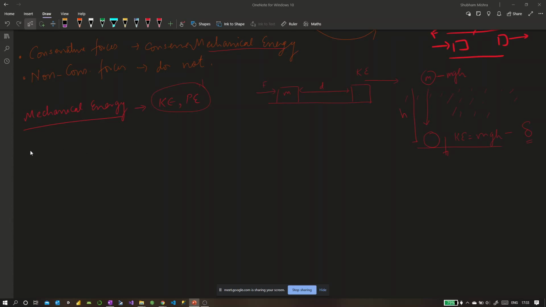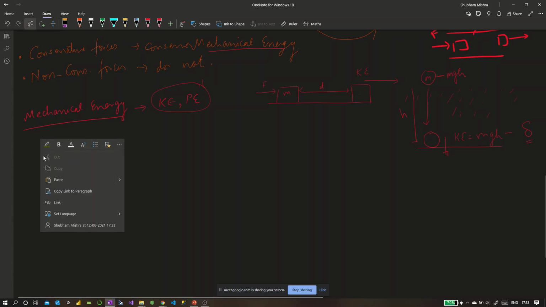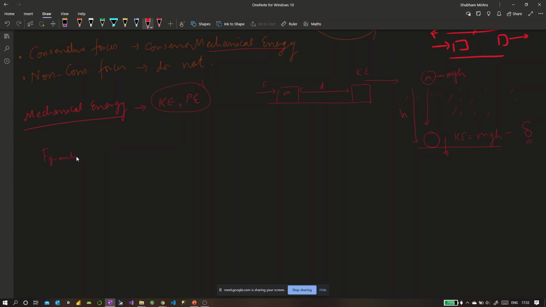What you can note down again here is that when gravity applies a force on an object, it will give rise to potential energy, isn't it? Gravitational potential.